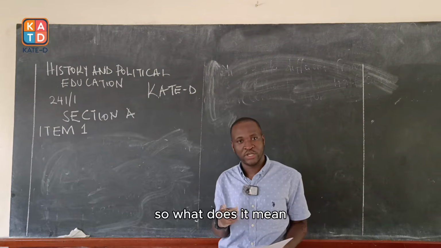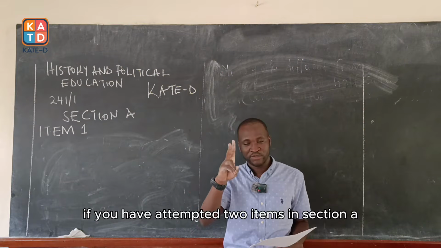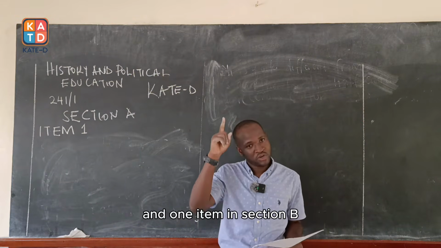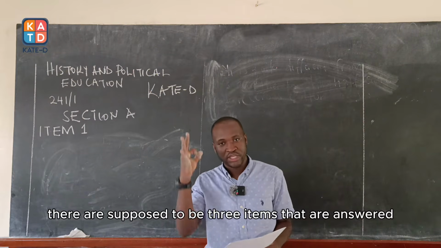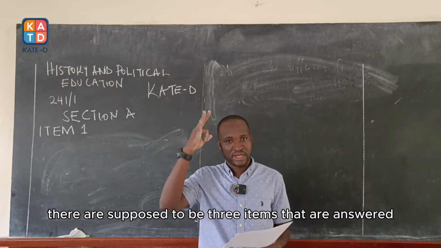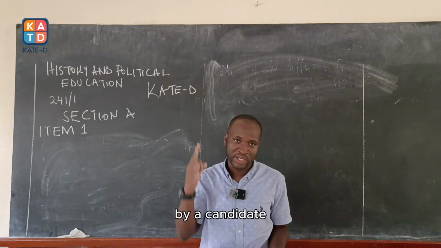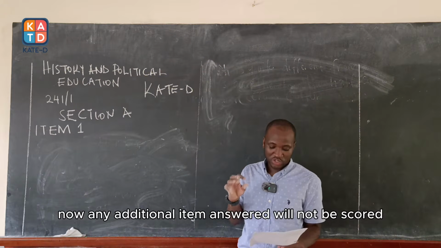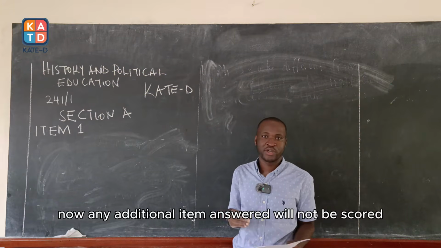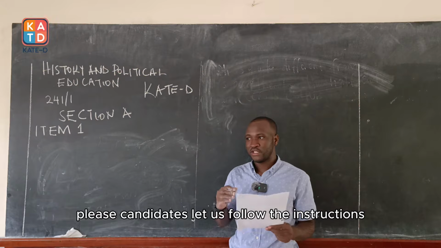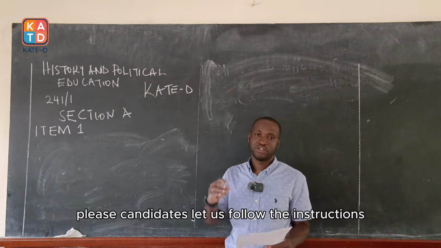So, what does it mean? If you have attempted 2 items in section A and 1 item in section B, in total, there are supposed to be 3 items that are answered by a candidate. Any additional item answered will not be scored. Please, candidates, let us follow the instructions.